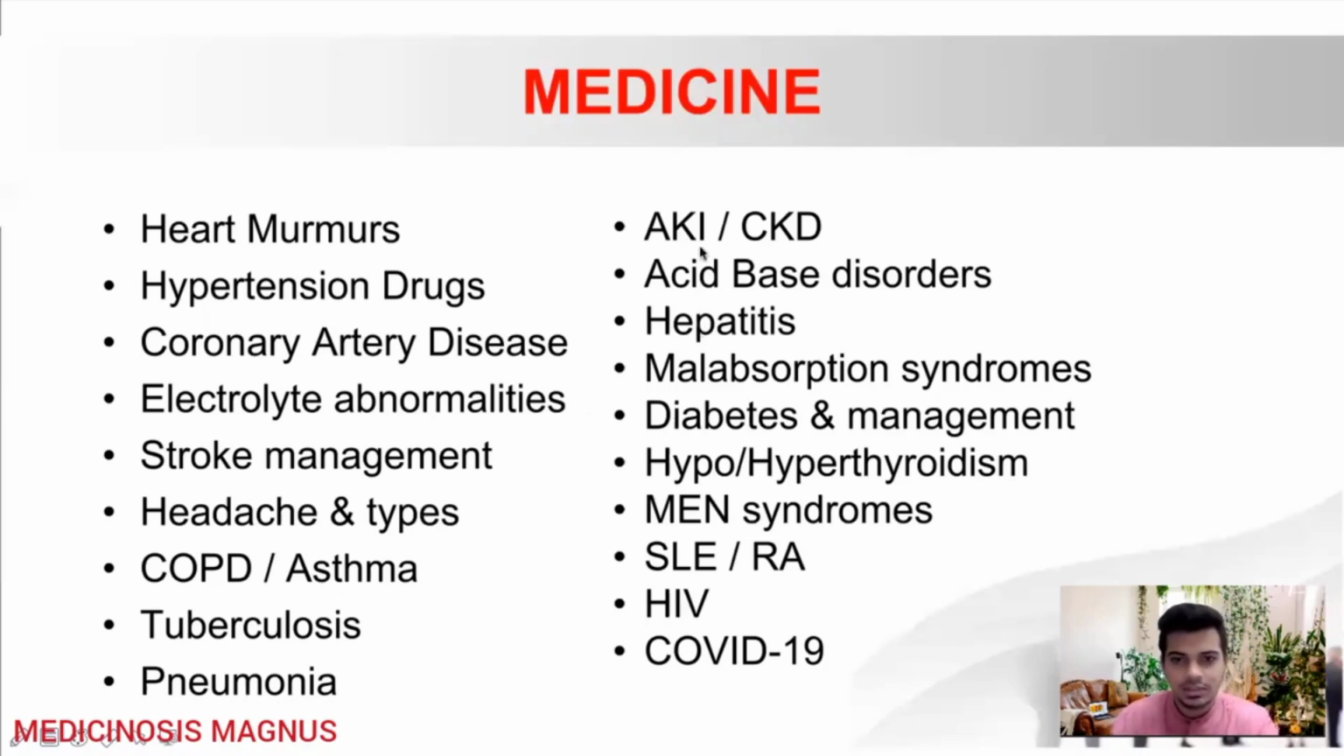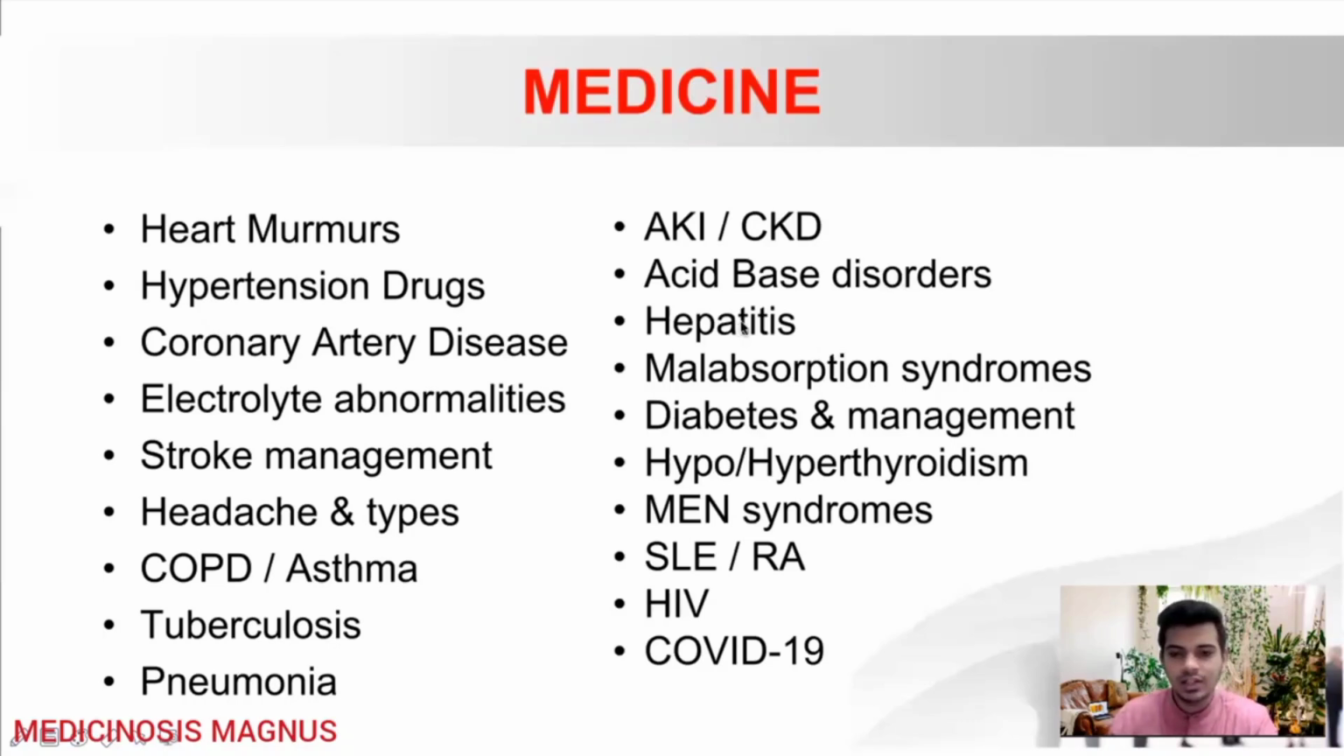Then the next important topic is acute kidney injury and chronic kidney disease. You will need to know about the dialysis types and criteria, the stages of CKD, and management of AKI, the types which are renal, pre-renal, and post-renal, and also the kidney profile tests. Then you'll need to know about acid-base disorders. You'll be asked to solve problems like metabolic acidosis, alkalosis, respiratory acidosis, alkalosis, and all those things.